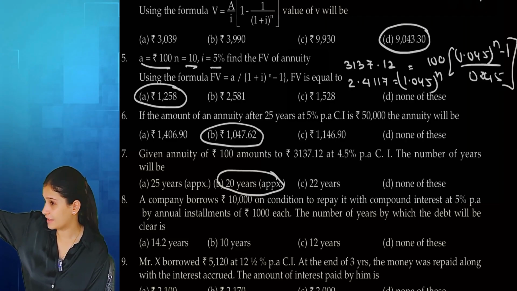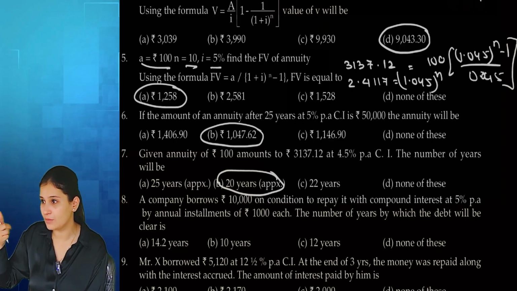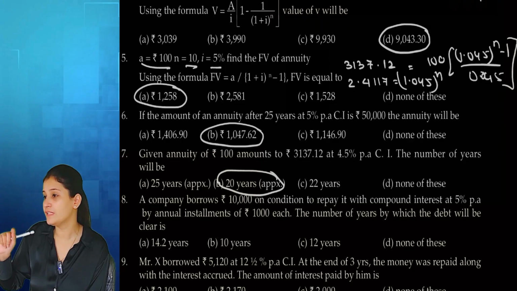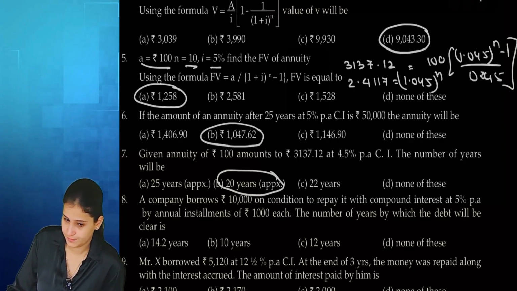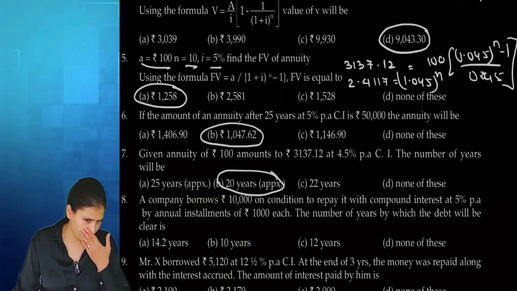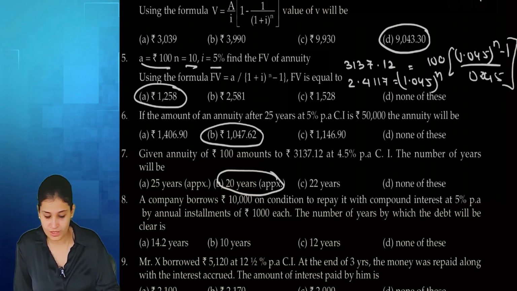So we want that. So now 1.045, keep on multiplying and keep the count. As soon as you get a value near that, tell me the count. Okay till here, is it okay?